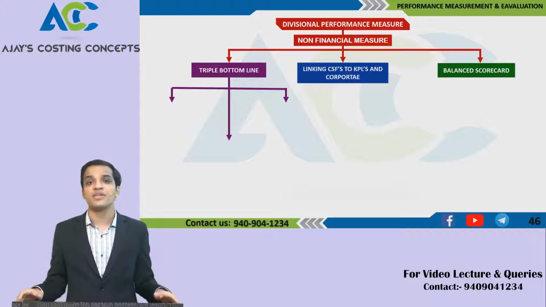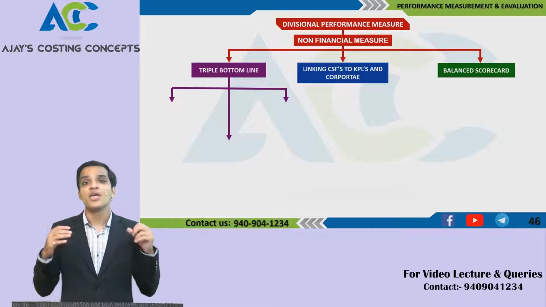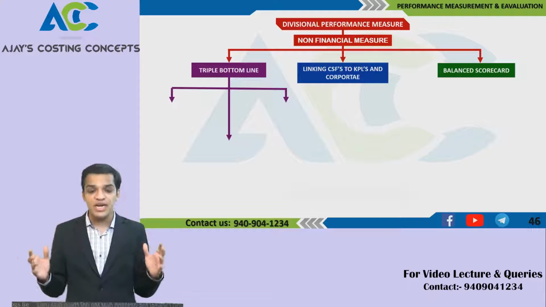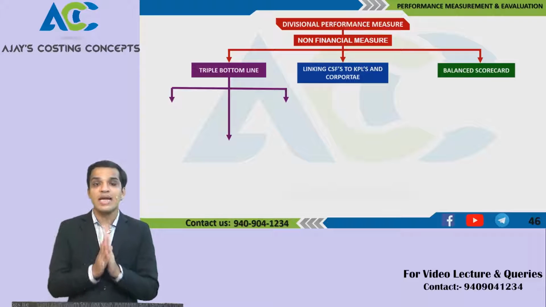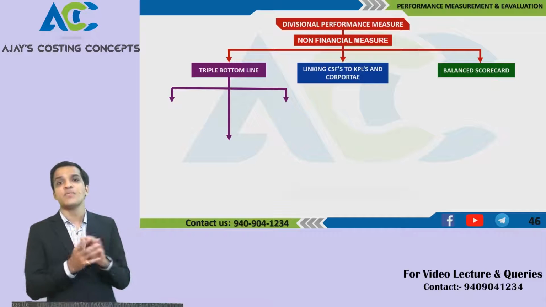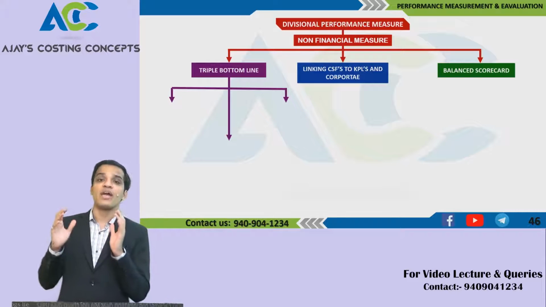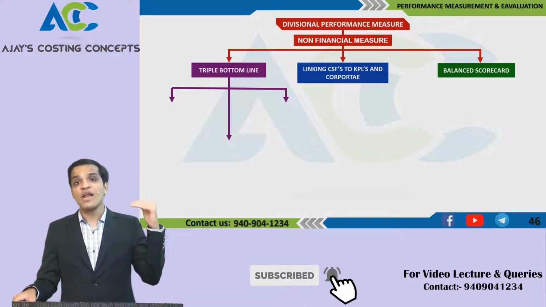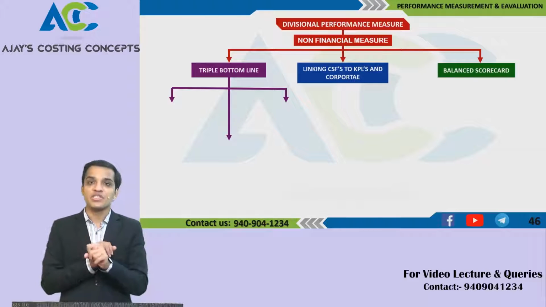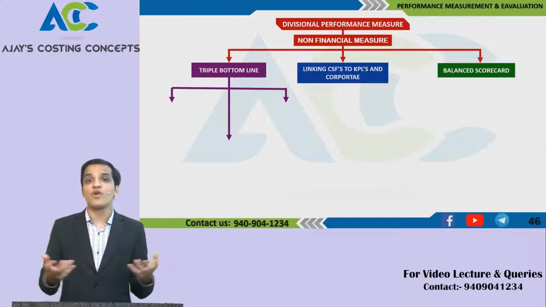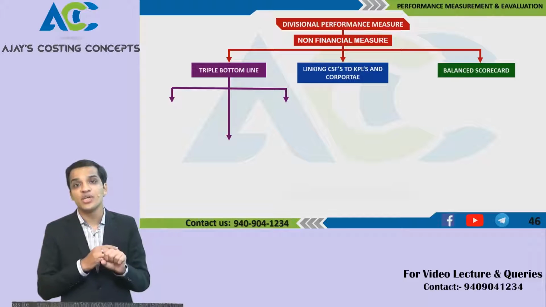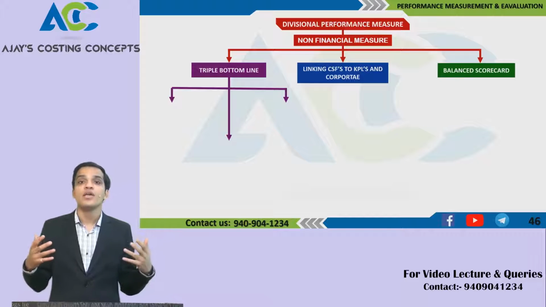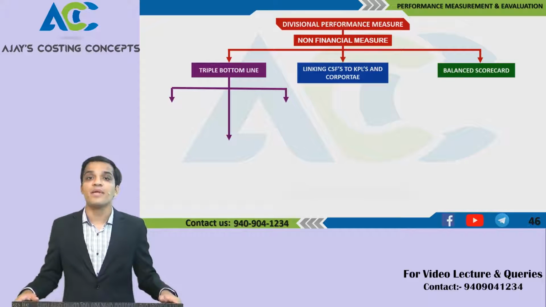There are various other factors like social factors, economic factors, environmental factors, customer satisfaction factors. There are various factors involved to understand that it is not only financial measurement which should be helpful, because a lot of times financial performance gives short-term growth, short-term benefits, but non-financial measures like customer satisfaction, like there are a lot of products where you read that it has not harmed nature, it is eco-friendly products. So those increase the goodwill, and the company gets a long-term benefit